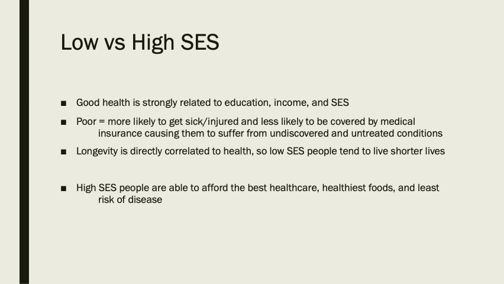Low versus high socioeconomic status. Good health is strongly related to education, income, and SES. Poor people are more likely to get sick and injured and less likely to be covered by medical insurance, causing them to suffer from undiscovered and untreated conditions. Longevity is directly correlated to health, so low socioeconomic status people tend to live shorter lives, and high SES people are able to afford the best healthcare, healthiest foods, and also have the least risk of disease.